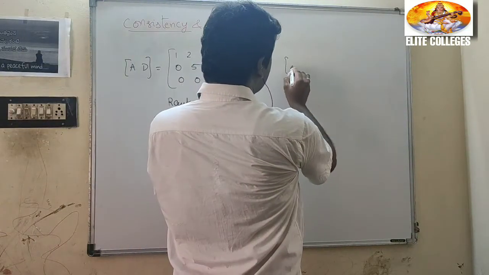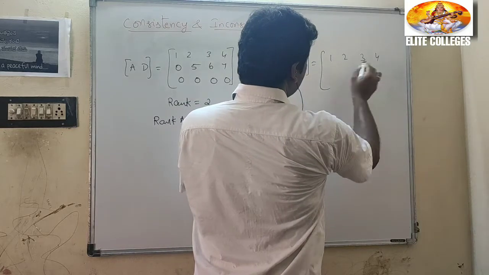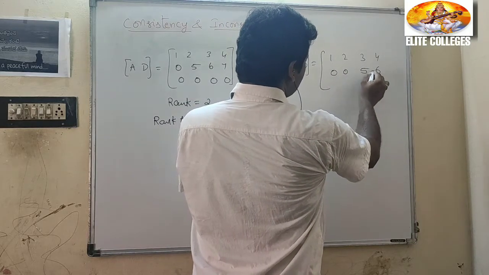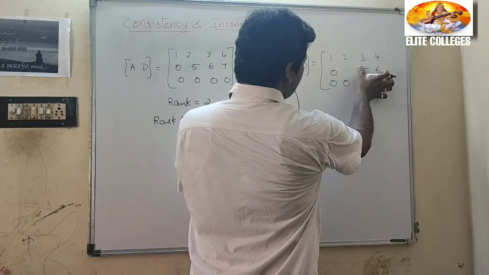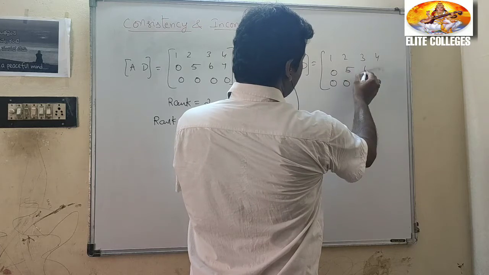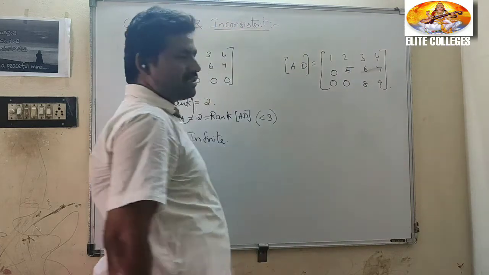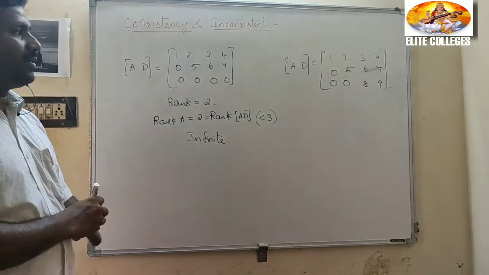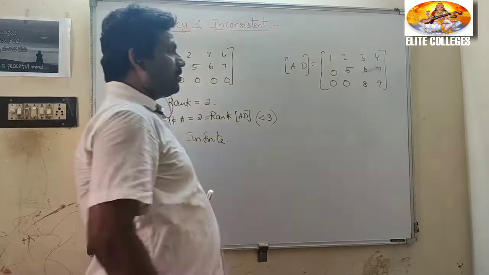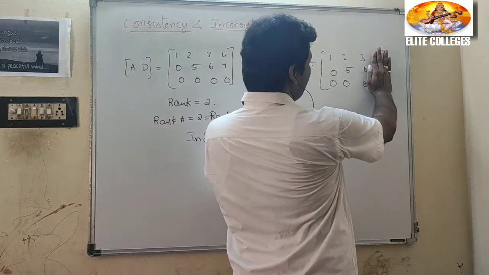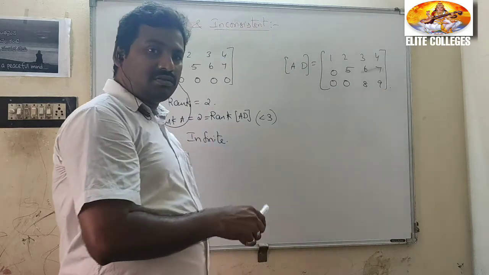Now see this matrix AD equal to 1, 2, 3, 4; 0, 5, 6, 7; 0, 0, 8, 9. What is the number of non-zero rows? The number of non-zero rows is 3. Now close the last column. What is the rank of the 3 by 3 matrix? 3. The rank of the full matrix is also 3.